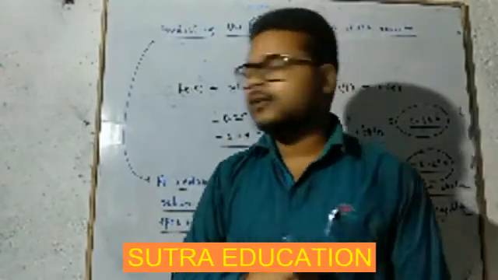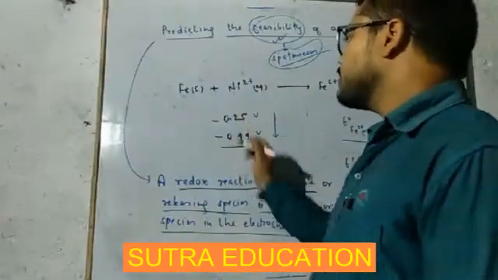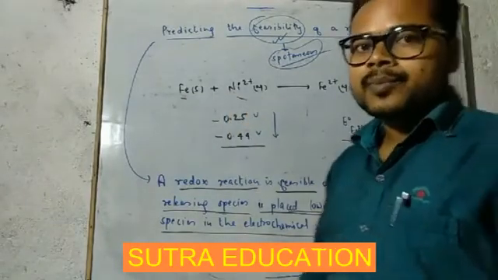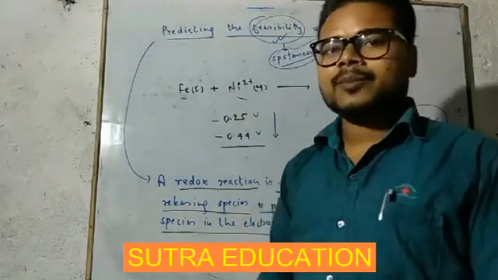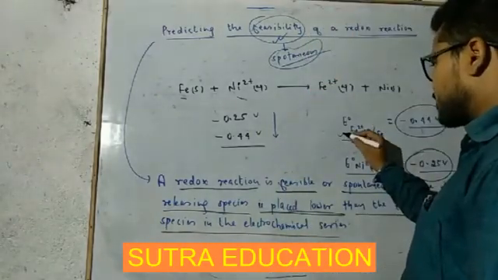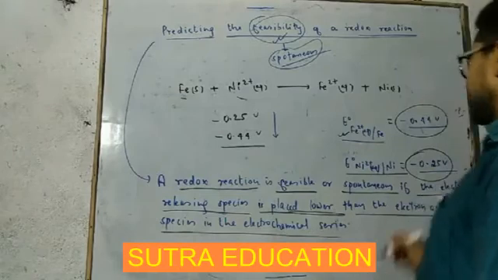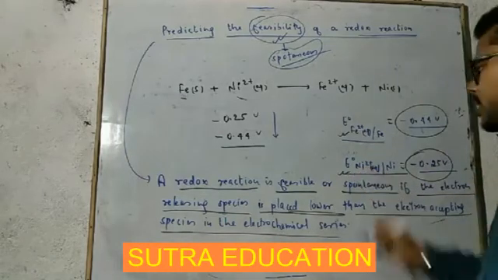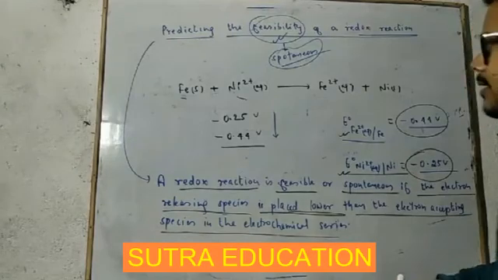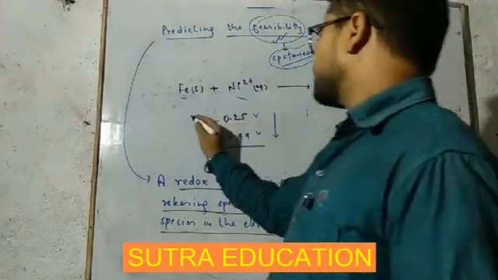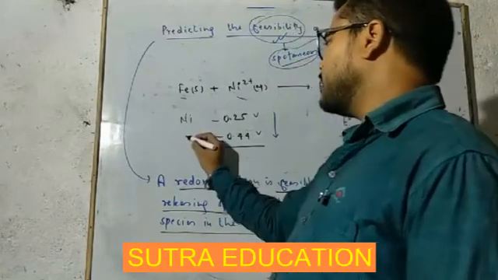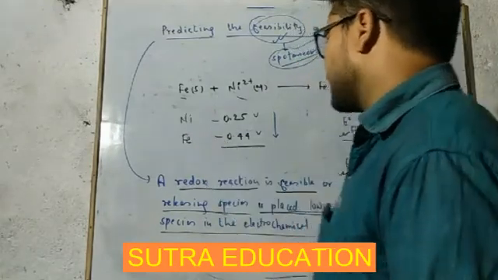Okay, so we have two things here. One is iron and the other is nickel, and the standard reduction potential values of these two are given. This is the standard reduction potential value of iron, and this is the standard reduction potential value of nickel. So from this we can see, it is nickel minus 0.25 volt and it is iron minus 0.44 volt.